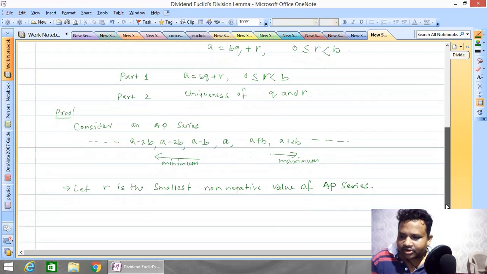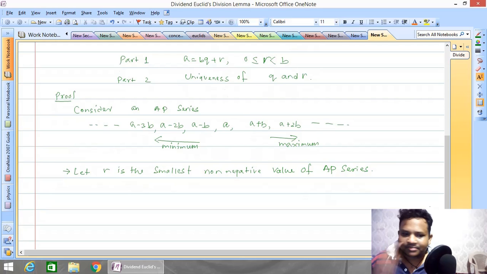It is the smallest non-negative value of the above AP series, जो AP series हमने लिया था. तो उसका r है smallest non-negative value। तो जो भी smallest non-negative value होगा वो इक्वल टू क्या होगा, r होगा। तो let us see by taking some example.